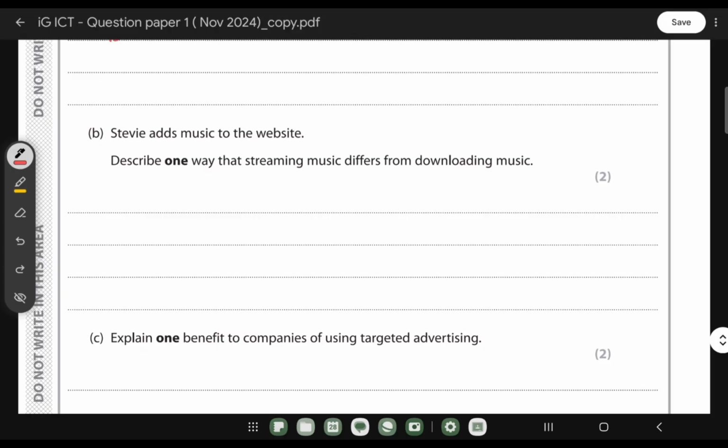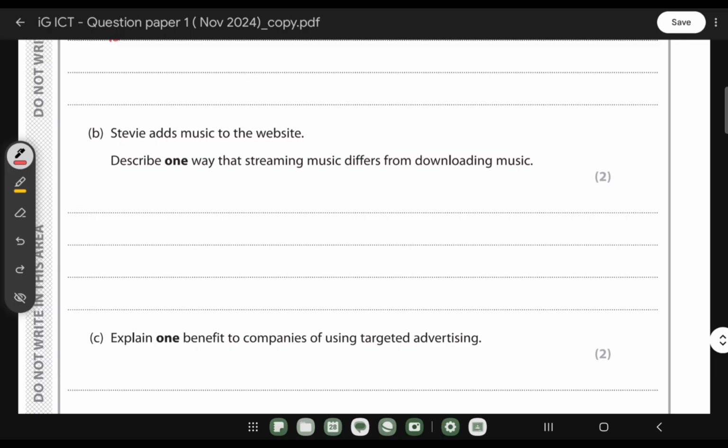Steve adds music to the website. Describe one way that streaming music differs from downloading music. So streamed music is played directly from the internet, right? But when it comes to downloading, you download and save a copy on your hard drive, and then you play that downloaded music.